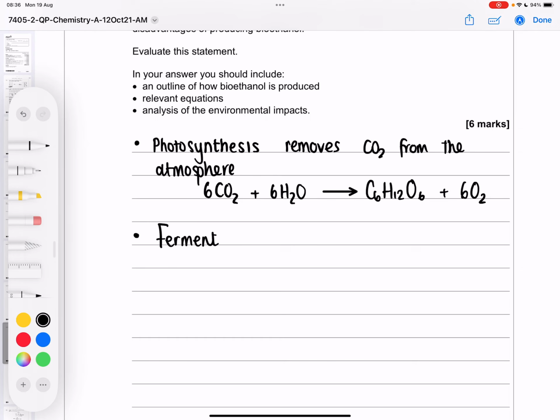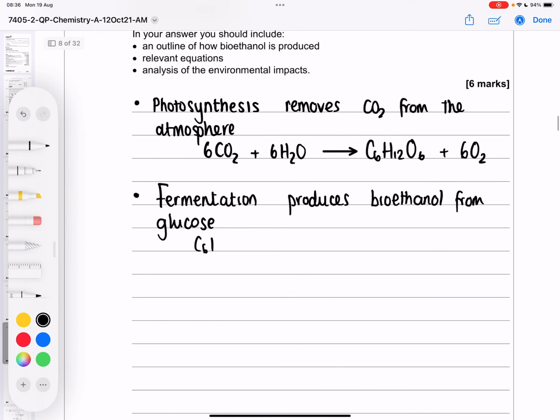Fermentation produces bioethanol from glucose. So we take our C6H12O6, use some yeast, and we get 2 lots of ethanol and 2 lots of carbon dioxide.